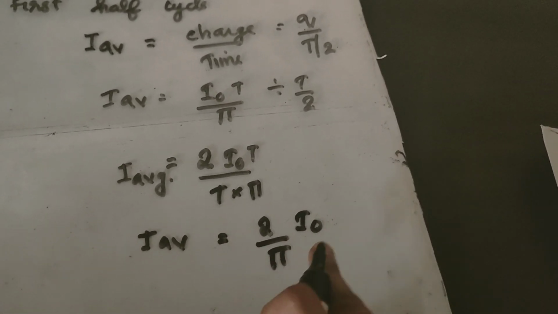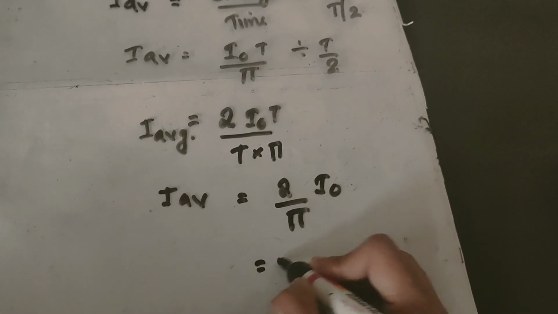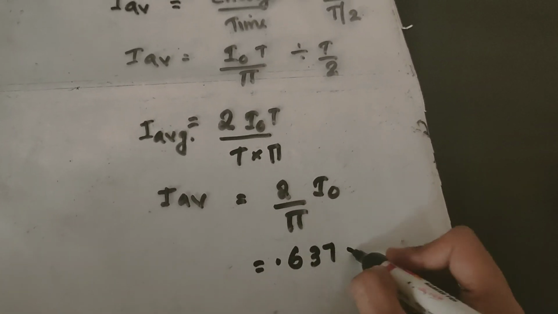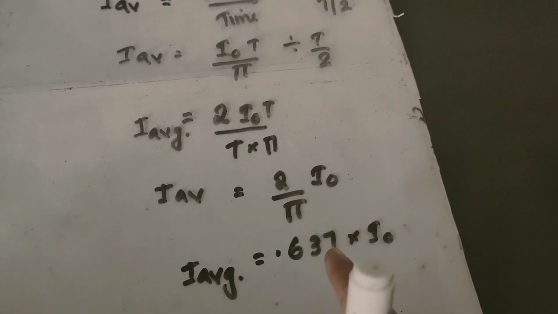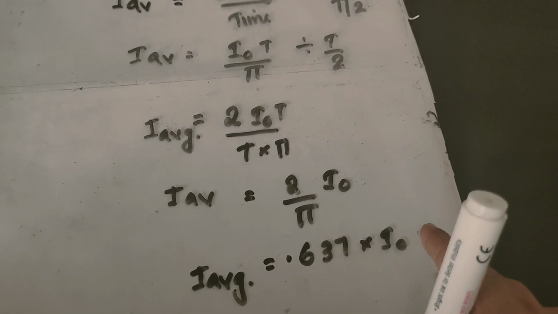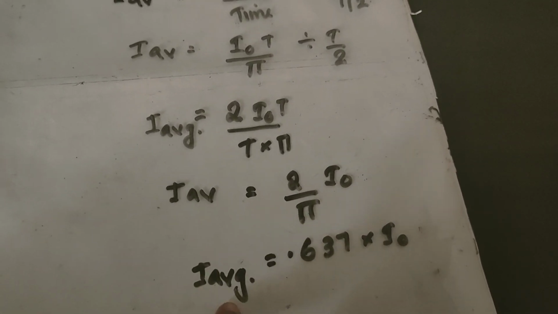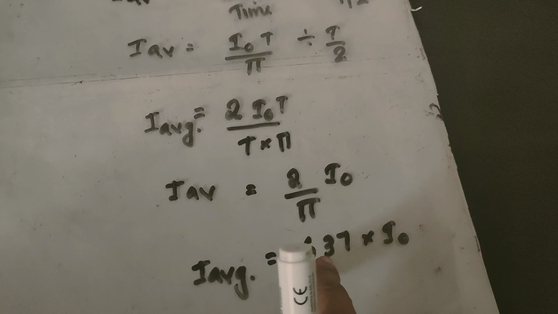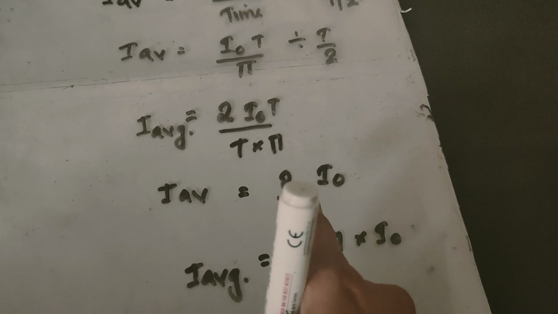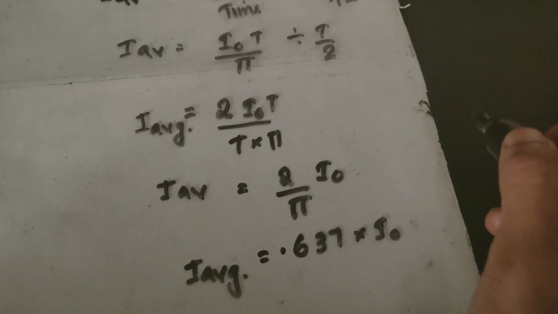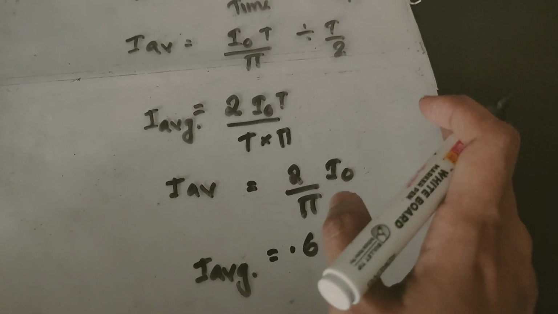And when you find this 2 by pi, it is found to be 0.637. So I average is obtained as 0.637 into the peak value of AC. I0 stands for the peak value of AC and I average the average value. Average value of alternating current is 0.637 times the peak value, or it can also be written as 2 by pi into I0. So this is how we find the relationship between average value and peak value of AC.